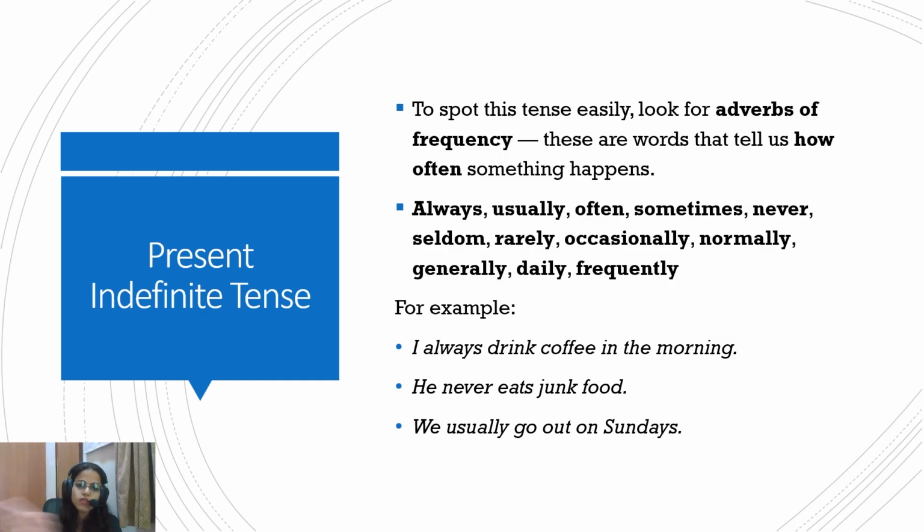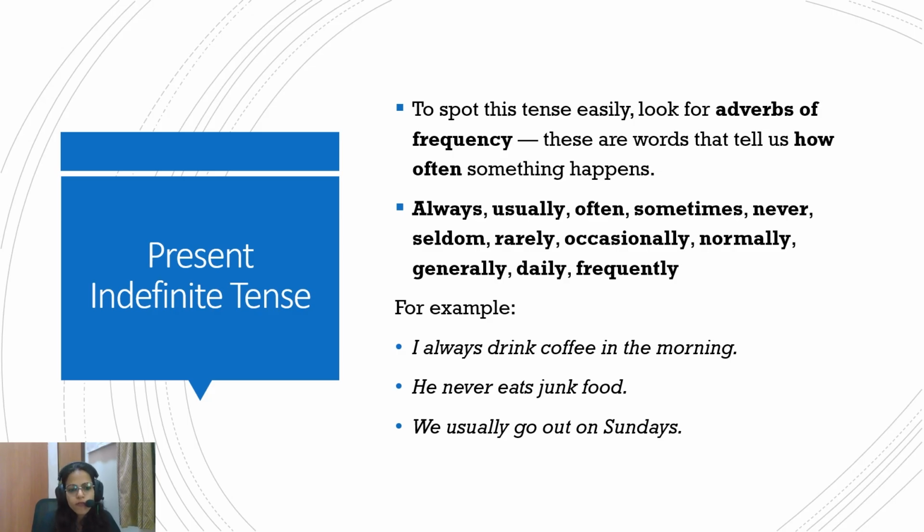The frequency is zero. Never. So again, simple present tense. The adverb of frequency is the identifying keyword that can help you spot the simple present tense. We usually go out on Sunday. So it's a usual thing. It's not happening with a regular frequency, but out of the 4 Sundays, we would go on 3 Sundays. So we usually go out on Sundays.